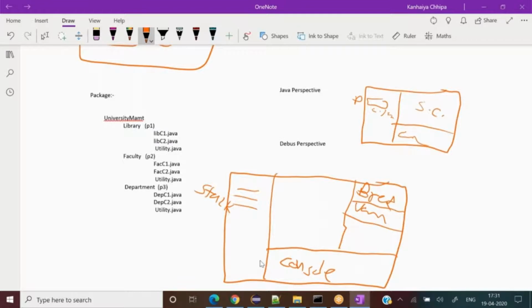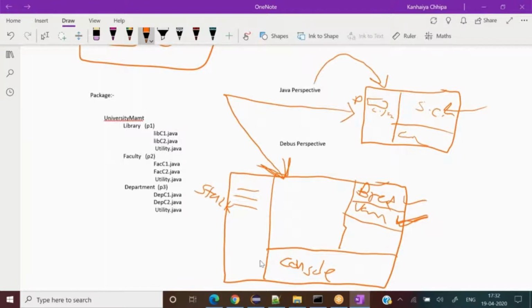The only thing you have to know for now is that these are two different kinds of windows that pop up. They are not similar. When I come to the Java perspective, a different window opens. When I come to the debug perspective, a different kind of window opens, because such windows are helpful for various operations. Debug-related windows would have those weapon tools which can help me with debug-related things, while the Java perspective window would have only those views which help me do development work, like the source code and similar things.